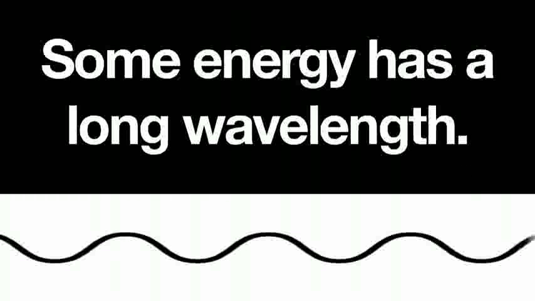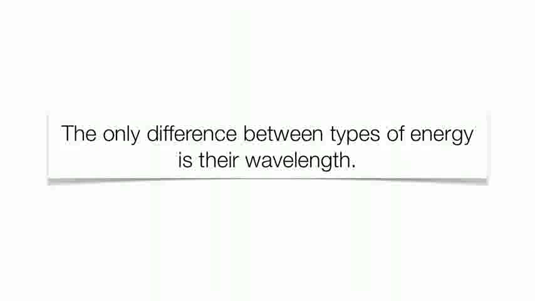Now sometimes those waves can be really stretched out. That's what we call long wavelength. Long wavelengths are not really that harmful for us because you don't get hit with as many waves per unit time. So a good example of a long wavelength would be radio waves. Okay? And you have such a long wavelength in between each one, not too harmful for us. Well, you compare that with a short wavelength, like your ultraviolet. We know it can happen, too much exposure to ultraviolet, you end up getting sunburn. Why? The shorter wavelength, you get hit with more waves per unit time. Short wavelengths tend to be a little bit more harmful to us. So the way we categorize or organize our electromagnetic spectrum is by wavelength.